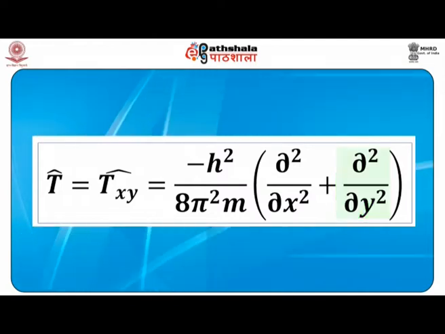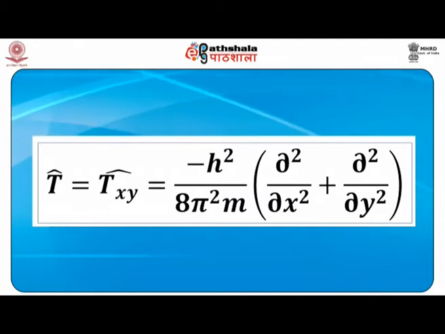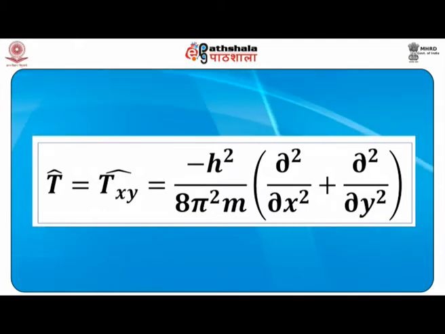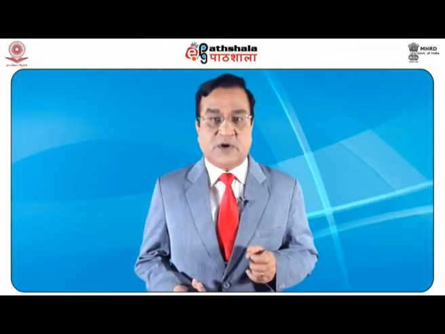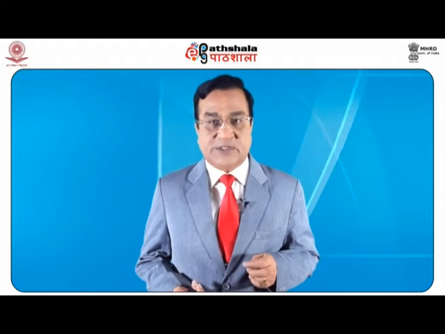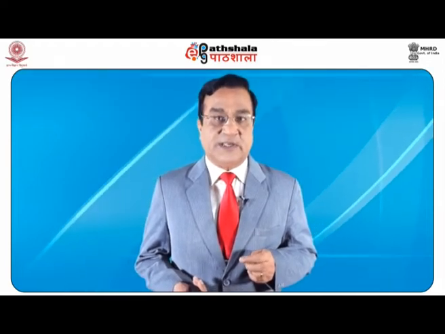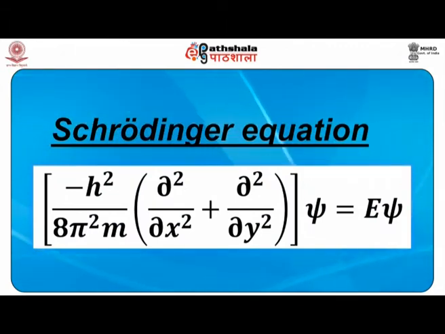So it becomes minus h square upon 8 pi square m, times del 2 by del x2 plus del 2 by del y2 in parentheses. When this operates on psi, we get E psi. This is the Schrodinger equation for a particle of mass m moving in the xy plane.